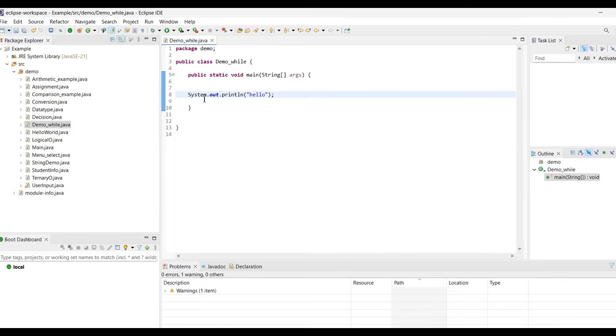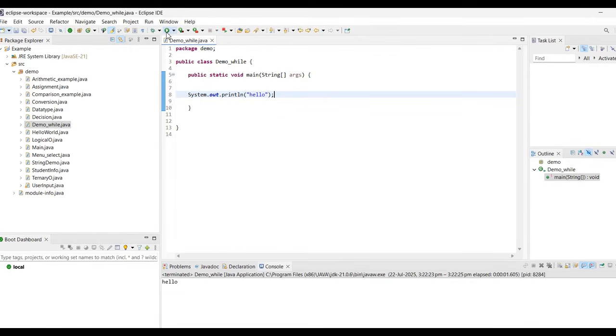In this video, we are going to discuss the while loop in Java. As you can see on my screen, I have created a class named DemoWhile, inside which I am trying to print the word hello. What happens when I run this program? When I run this program, you can see the word hello gets printed in my console.